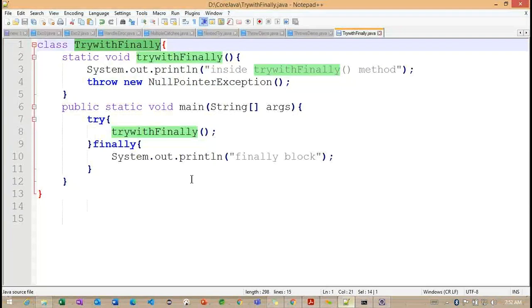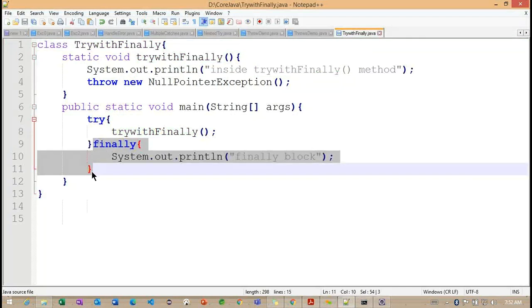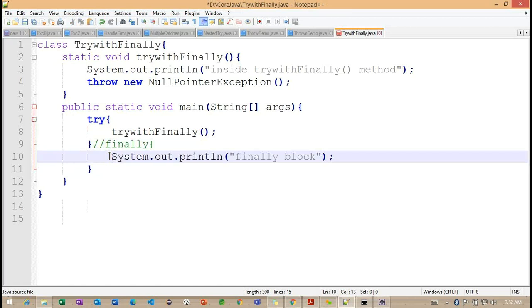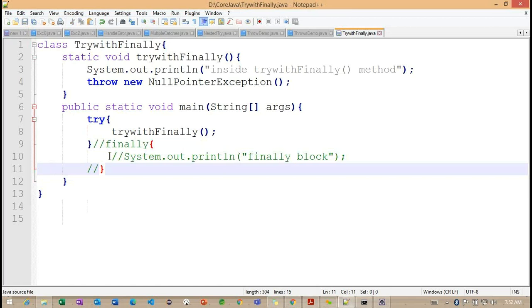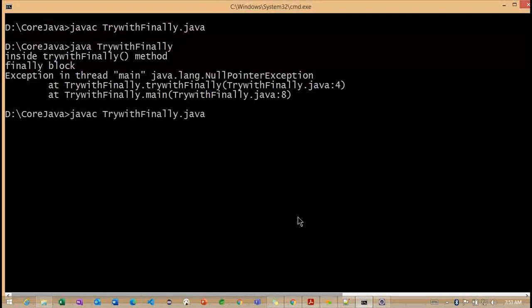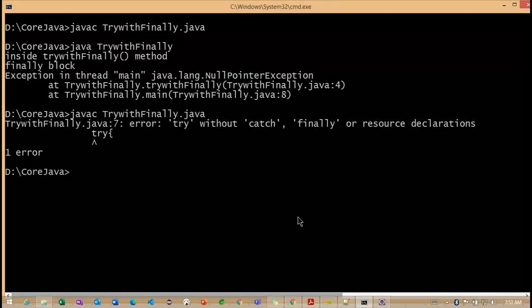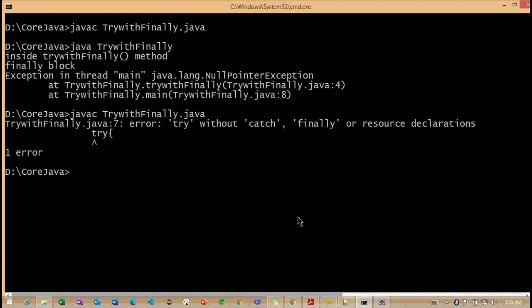Now what do we understand here? We can go for try with finally, or we can go for try with catch. Now if you observe, I'm going to remove this finally, commenting out this particular finally block. I will compile one more time. Now you can see we are getting an error here: try without catch or finally or resource declaration. So try is expecting either a catch or a finally block.